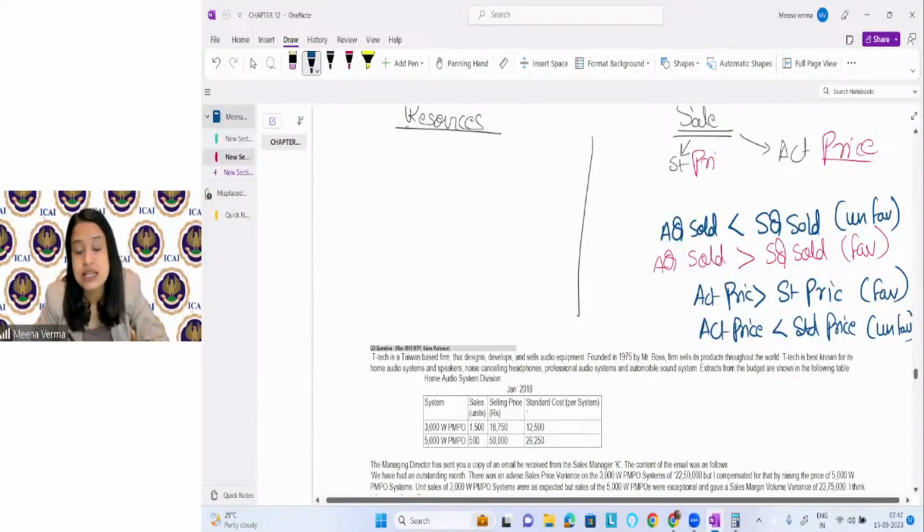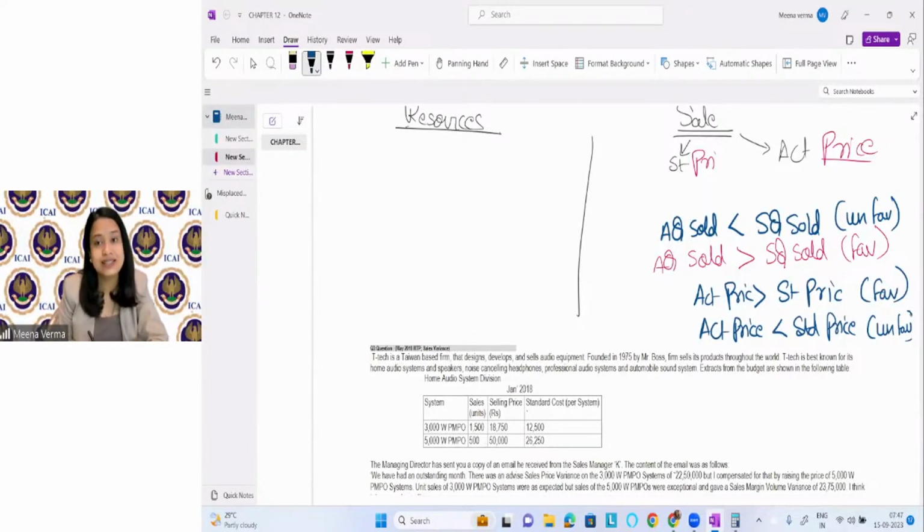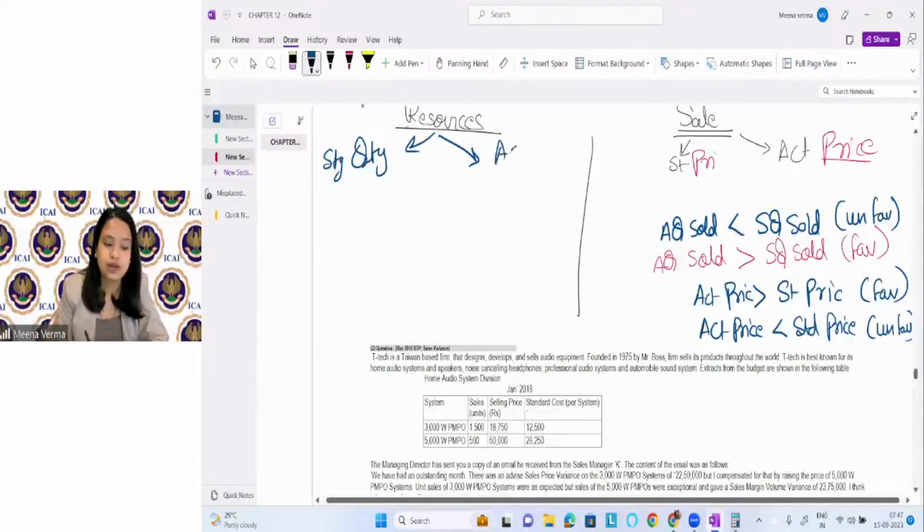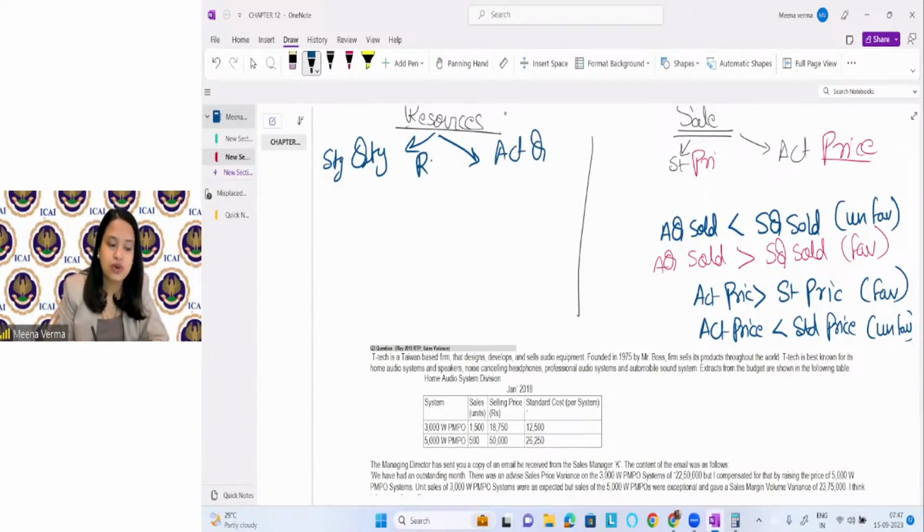Okay, so this is how we will decide. On the other hand, if it is related to material, the standard quantity of material required to consume and the actual quantity of material required to consume to produce the final good, this is what? Raw material.